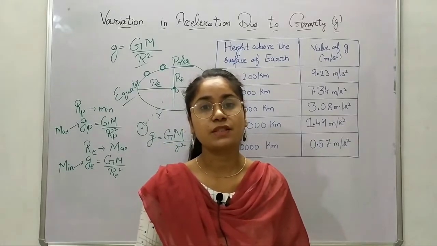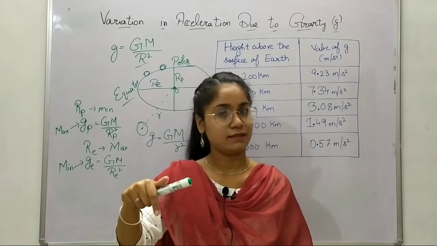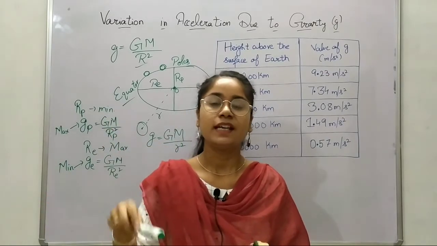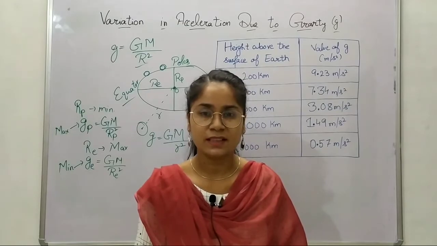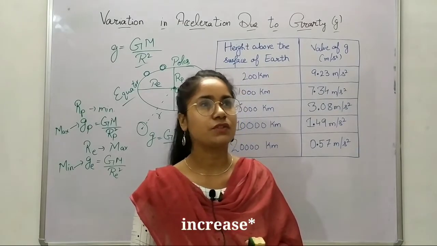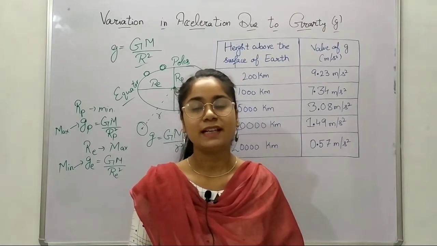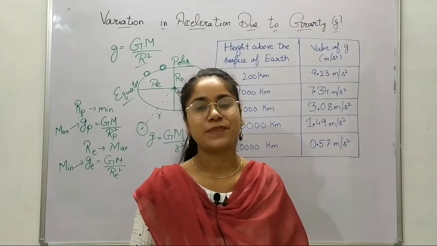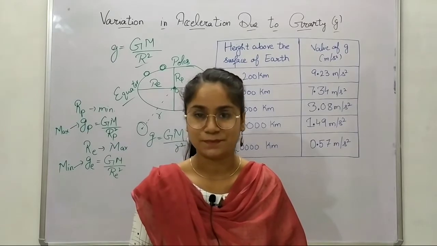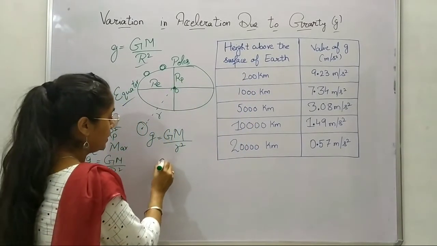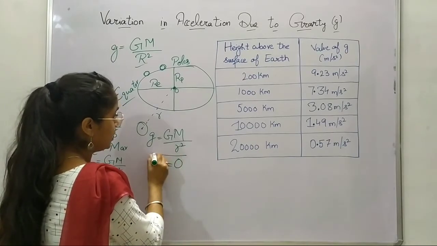Similarly, this happens when you go down, as it depends upon both height and depth. If you go below the surface of the Earth, do you think the acceleration due to gravity would increase? No. Why? Because at the center of the Earth, the acceleration due to gravity is 0. Yes, at the center of the Earth, g is 0.